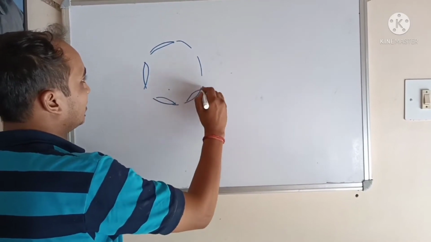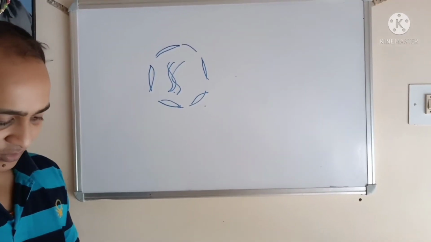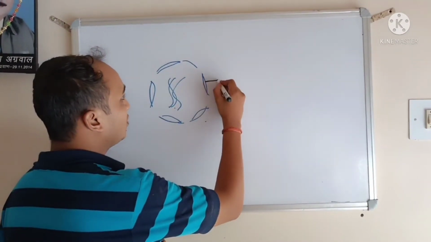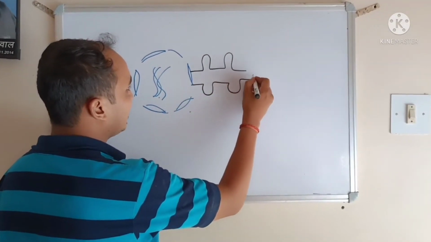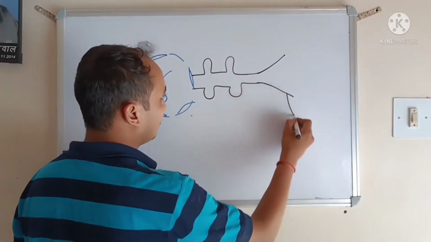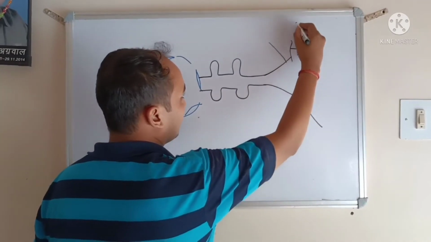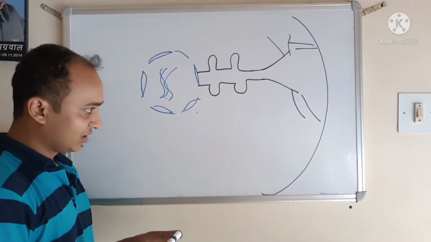Hope you remember, this was our nucleus, and this was the chromatin material. Okay, so the next is endoplasmic reticulum. So we have this type of structure. This is the cell membrane.